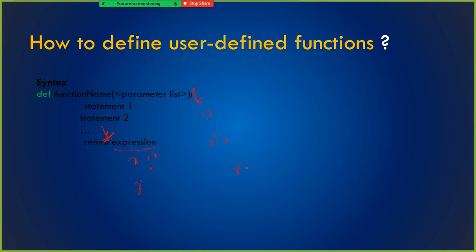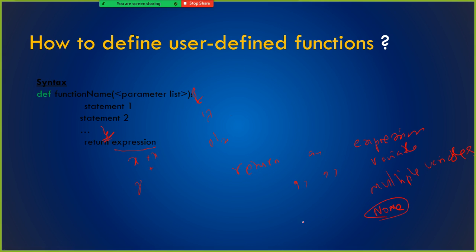You can return an expression, or a single variable. You can return multiple variables also. In an RDBMS, a function will return only one value, but here you can return multiple variables, and also you can return none.